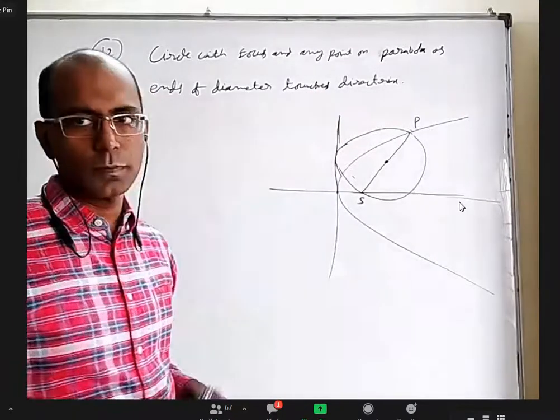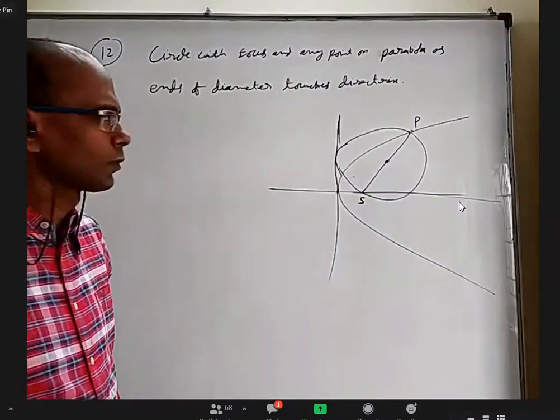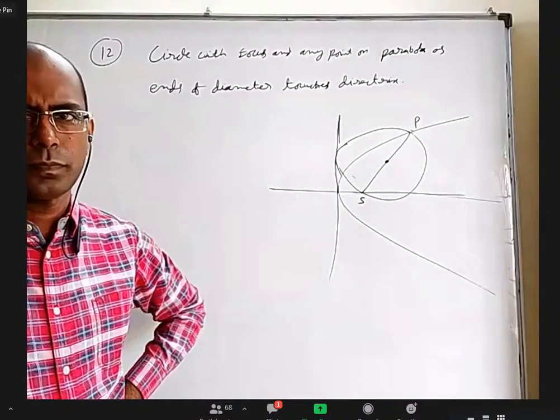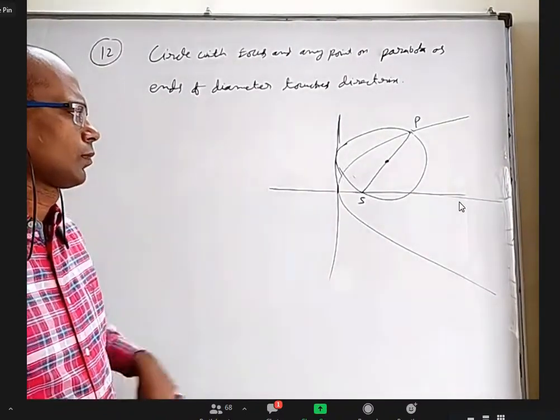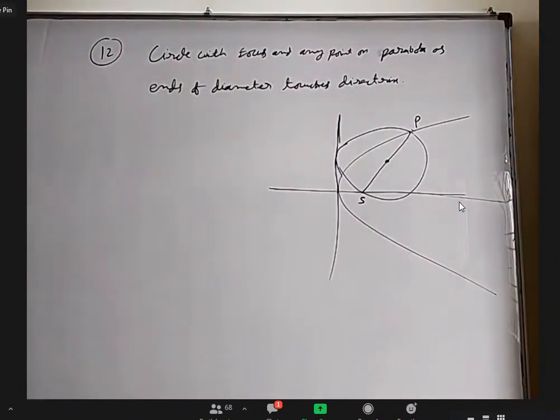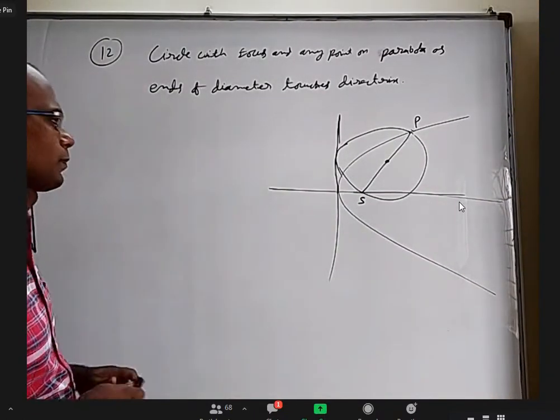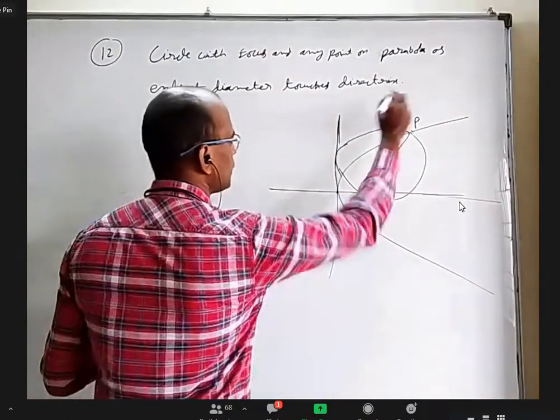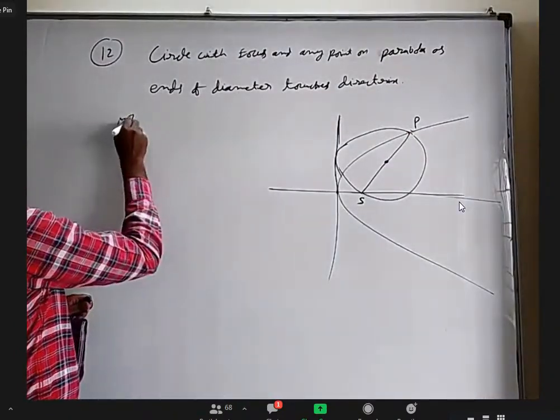Sir, we can find the distance between P and S. Yes, correct. And the distance between the midpoint of PS and that line is equal to half of the distance PS. From the center, the perpendicular equals the radius. You want to prove that. Okay, that's good.